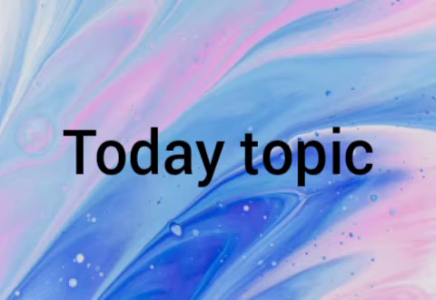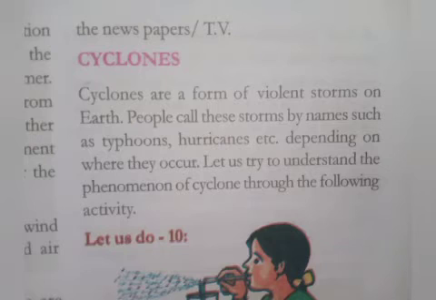Now today's topic, let's see. Today's topic is cyclones. What is a cyclone? Yes. A cyclone is a general term for a weather system in which winds rotate inwardly to an area of low atmospheric pressure. Cyclone may be caused due to wind traveling at high speed due to difference in air pressure. It has become easier to study cyclones with the help of advanced technology like satellites and radars.